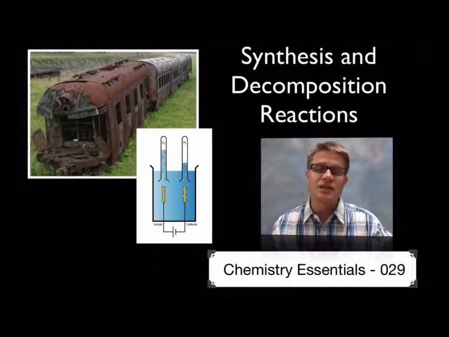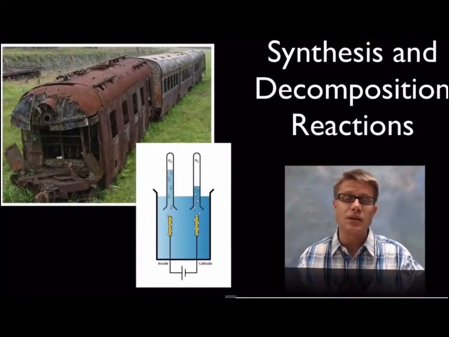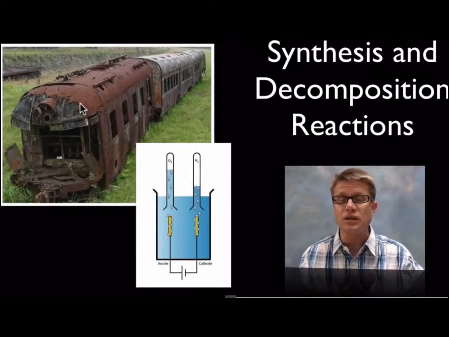Hi, it's Mr. Anderson, and this is Chemistry Essentials Video 29. It's on synthesis and decomposition reactions. If I were to ask you which of the two reactions you see on the left is a decomposition reaction, the tendency is to choose the rusting railroad car. And the reason why is it looks like it's breaking down. But if you think about it, what is rust? Rust is a combination of iron and oxygen, and so this is actually a synthesis reaction.